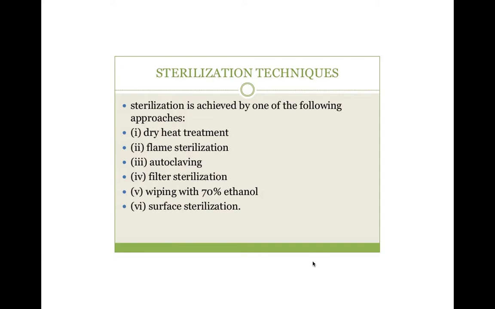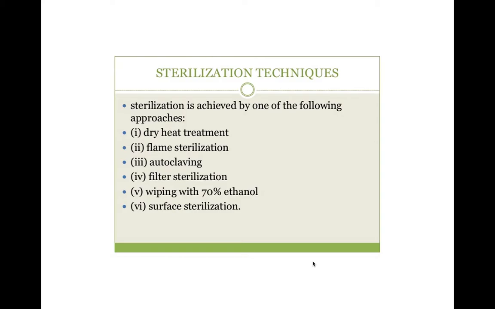The sterilization is achieved by a number of approaches like dry heat treatment, flame sterilization, autoclaving, filter sterilization, wiping with 70% ethanol and surface sterilization. We use autoclaving for sterilization of media, and of all the instruments like forceps, scissors and scalpels.